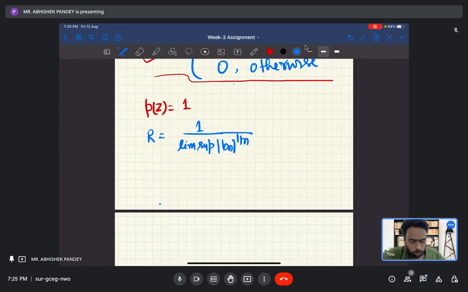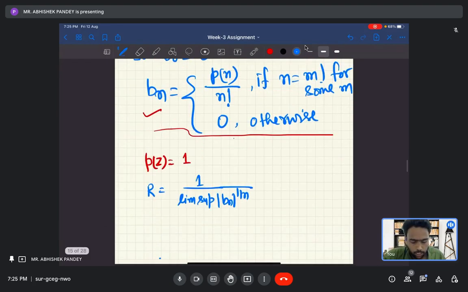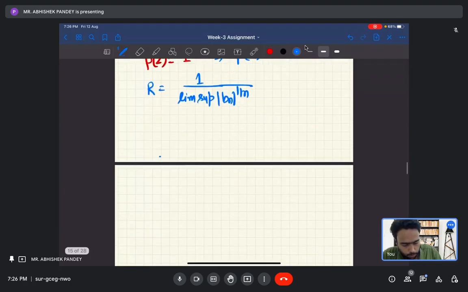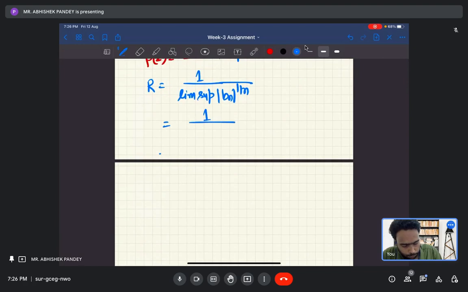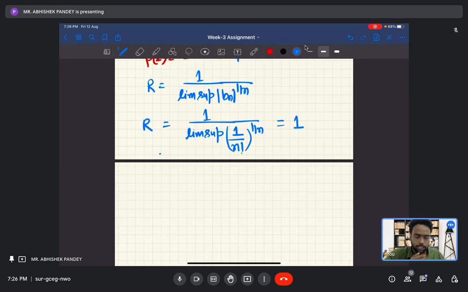Once the polynomial is 1, what will be p(n)? This is also equal to 1 for every n. So basically we need to find the limit supremum of 1 upon n factorial to the power 1 by n, and this will be equal to 1, isn't it?